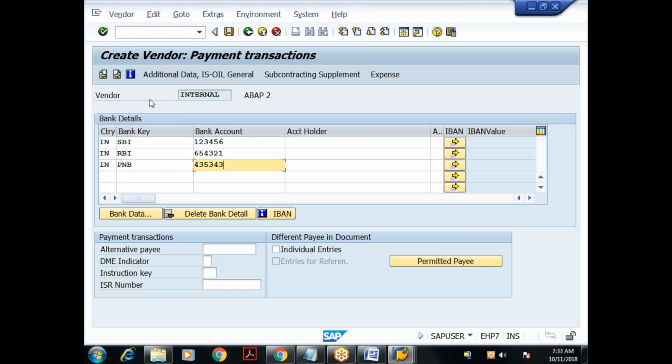Right? So what is this vendor here? Internal means what? Internal assignment. The vendor number will be proposed by SAP itself. Right? So I'm trying to create 3 bank records in the table control. I'll save it.